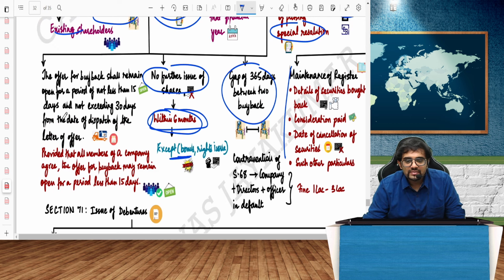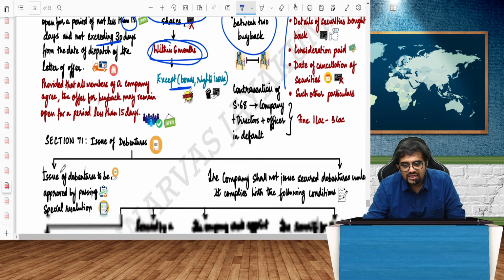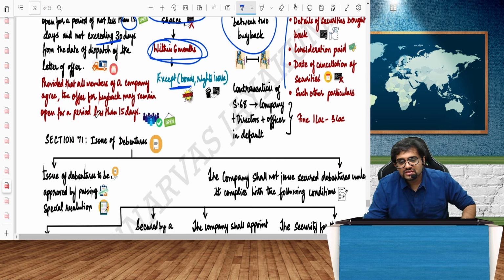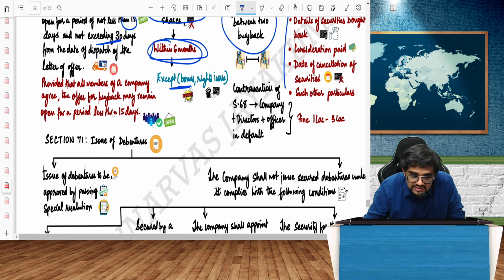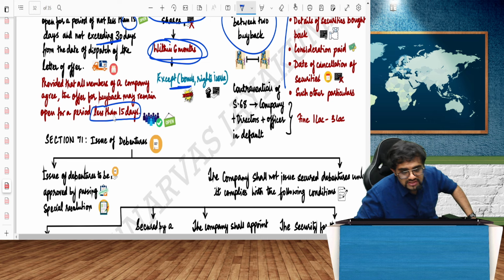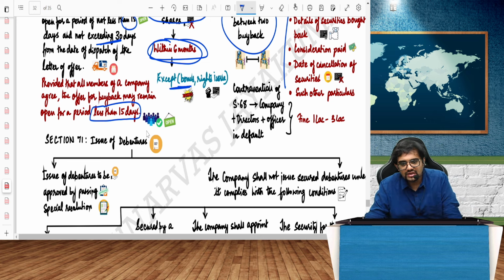The offer for buyback shall remain open for a period of not less than 15 days, but not exceeding 30 days. 15 to 30 days is the criteria. All members of the company can agree for even less than 15 days. I can say let's do the buyback within 7 days. But how many people should agree? All members, unanimous resolution.